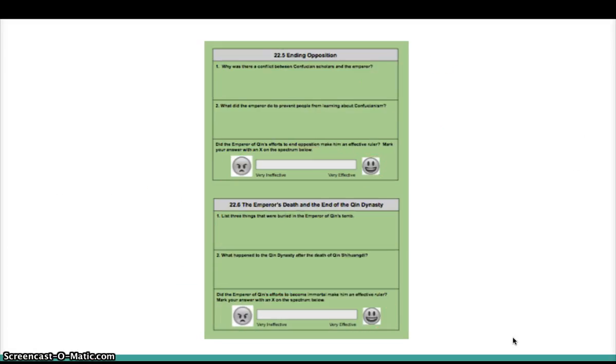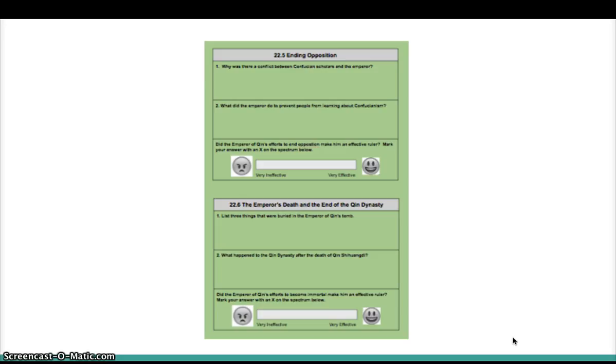Okay, here's the next one. Section 22.5, ending opposition. Opposition just basically means that people were going against the Emperor of Qin because they disagree with him. Okay, so let's take a look at question 1. Question 1 says, why was there conflict or fighting between Confucian scholars and the emperor?